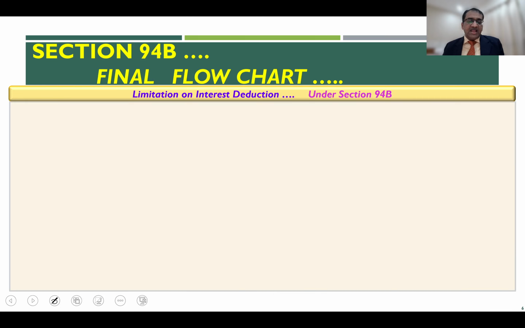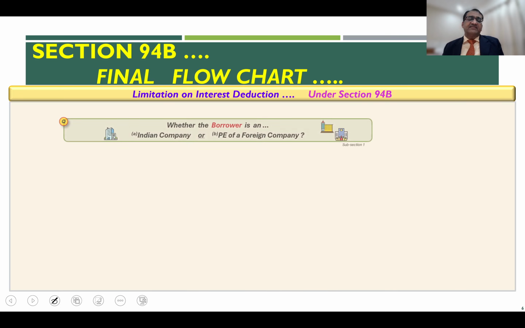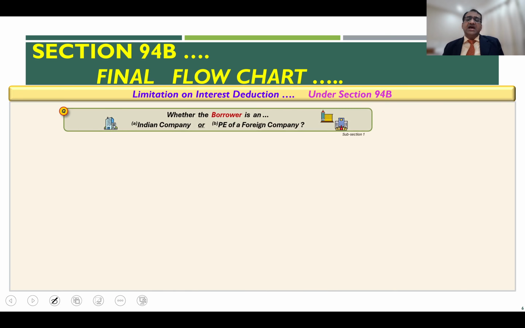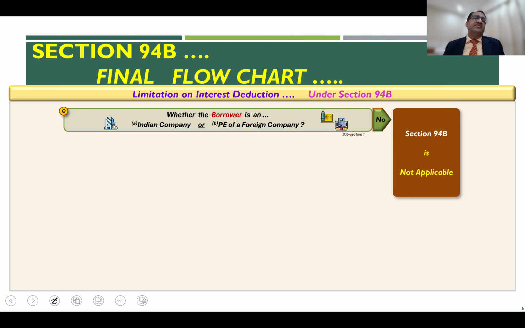And then let's see here. So how does Section 94B work? Ask these questions. Whether the borrower is an Indian company or a PE of a foreign company. If the answer to this question is no, obviously, then this section doesn't apply, because we have seen the applicability of Section 94B in the last slide. It does apply to an Indian company or a permanent establishment of a foreign company. So if the borrower is neither of these two, then Section 94B doesn't apply.